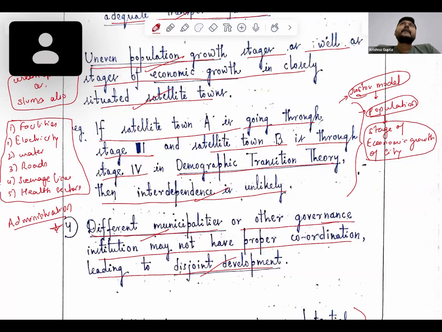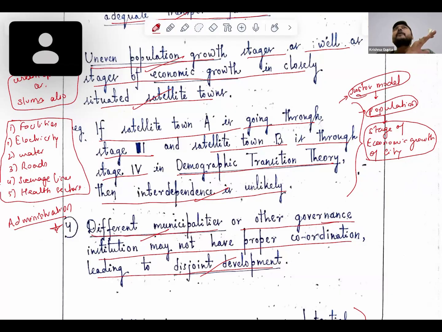For example, cities like New Delhi, it is under the age of mass consumption. If you look at a satellite town like Noida, in the contemporary time it has become a stage of mass consumption. But if we look at Ghaziabad, there are certain regions which are under the takeoff stage. So we can give examples like that here. I could not find any real life example there, that's why I wrote it like this. Okay, so we can also interlink them here likewise.